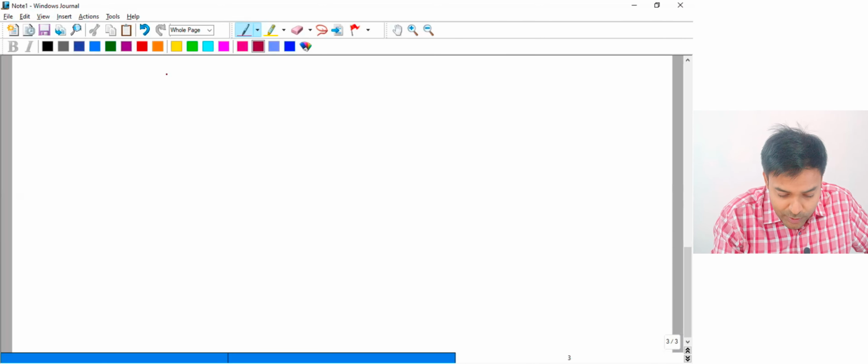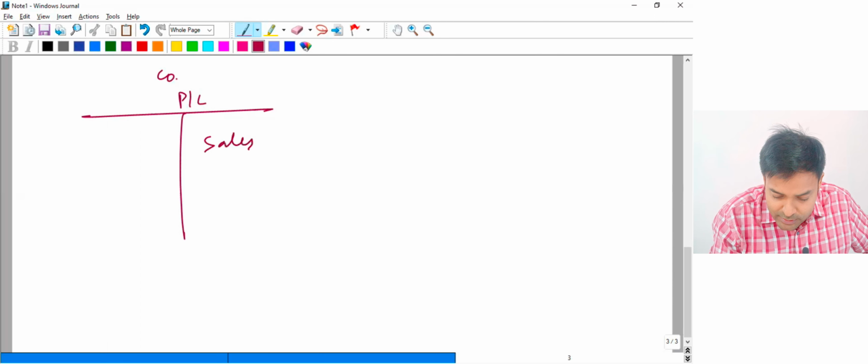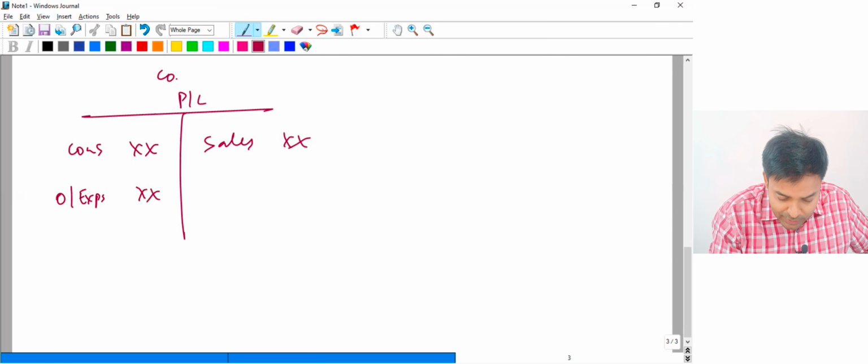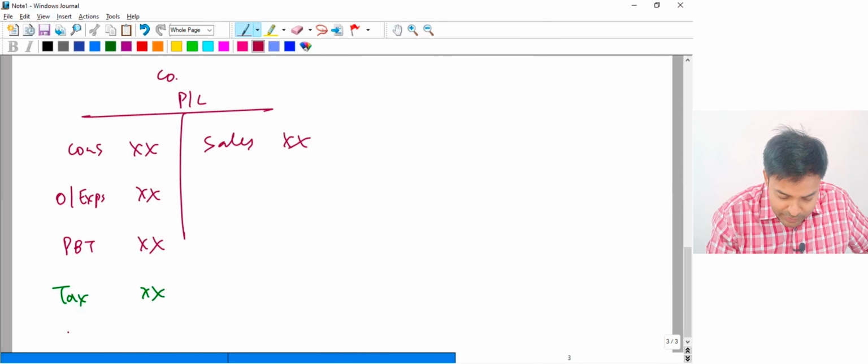So for example, if I talk about the company is having the P&L, it is having sales, cost of goods sold, other expenditure, and then comes PBT. On this, the company is going to pay the tax, and then whatever is left, it will give to its shareholders.